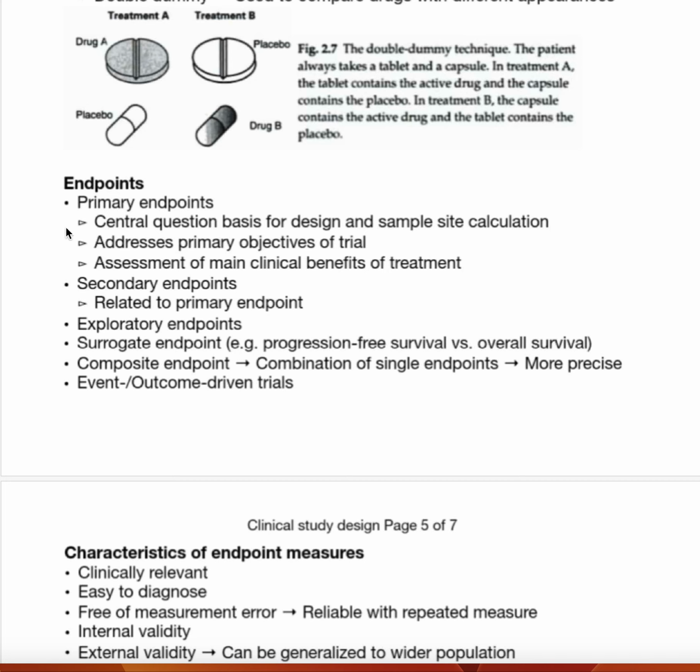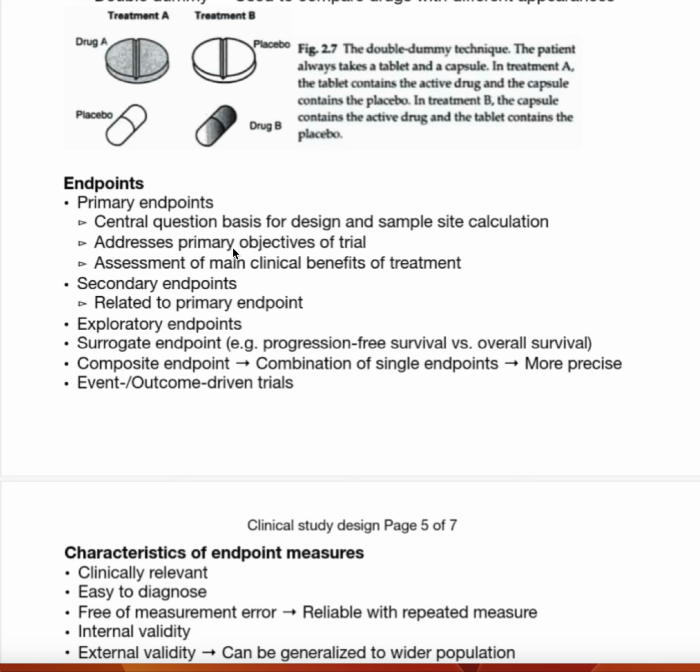The endpoints are subdivided into many types: primary endpoints, secondary endpoints, exploratory endpoints, surrogate endpoints, composite endpoints, and event outcome driven trials. So the first is the primary endpoint. It is the central question and the basis for the design and the sample size calculation.